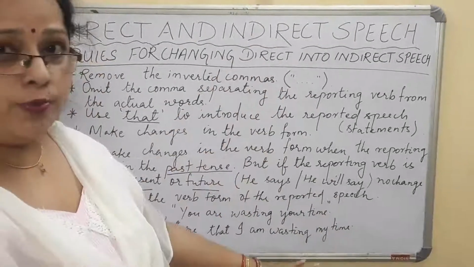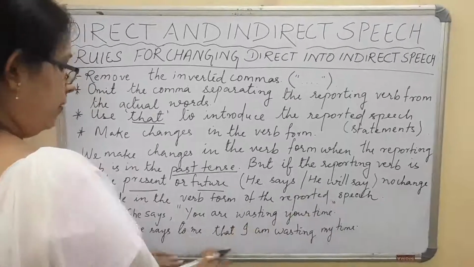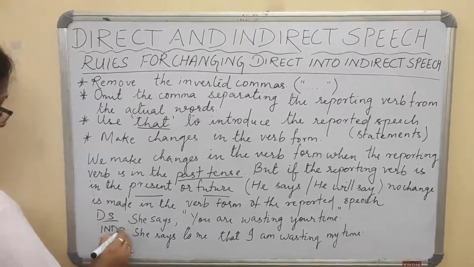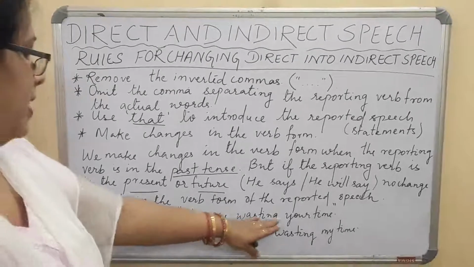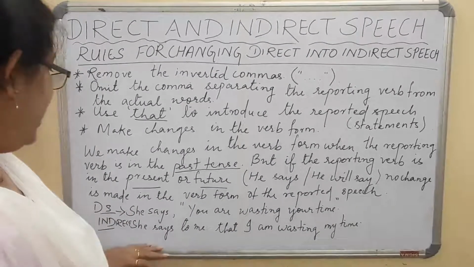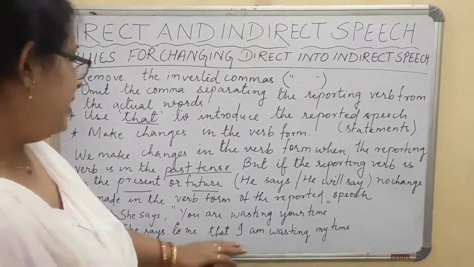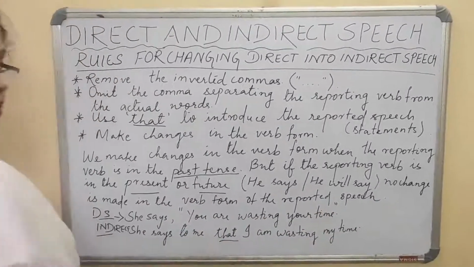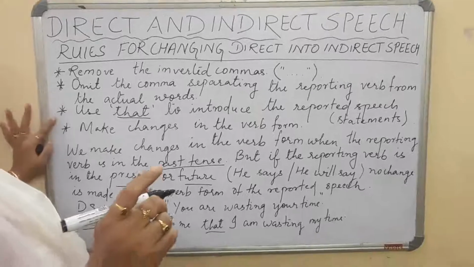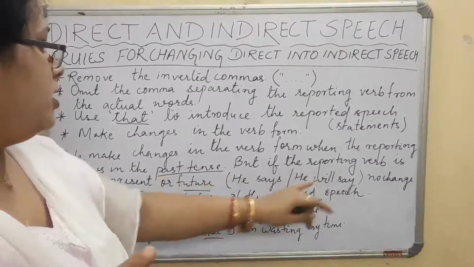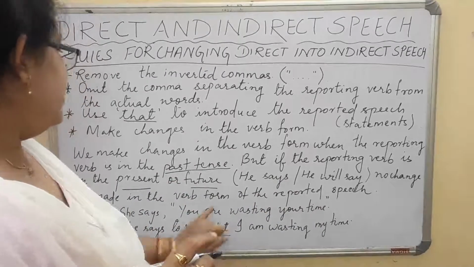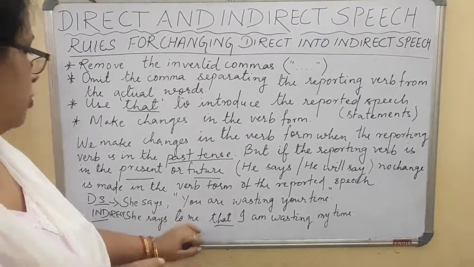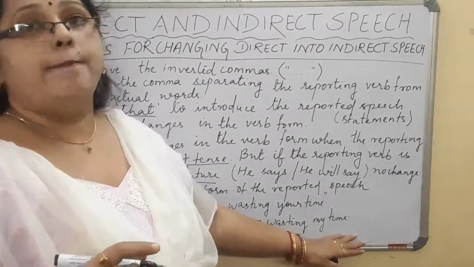Now see, all the rules I am going to put here. Two inverted commas were there; I have removed the inverted commas. This is the direct speech and this is the indirect speech. She says, "You are wasting your time," and when I make it into indirect speech, she says to me that I am wasting my time. I have removed the inverted commas, and I have used "that" here. So the first, second and third rules I have used here. Fourth, no changes I have made since the sentence is in the present tense. She says to me that I am wasting my time.